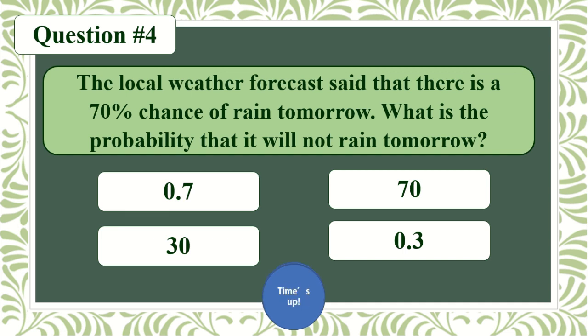Time is up. Let us know if 0.7 is correct. That's not the answer. How about 30? That is not the answer also. How about 70? That is not the answer. The correct answer is 0.3.